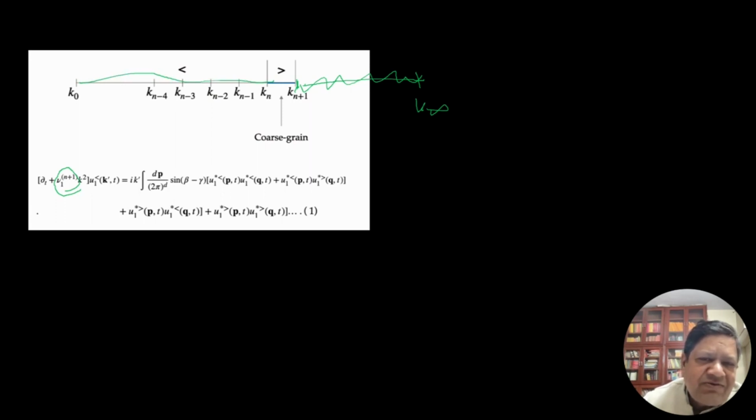I am interested to see what is the viscosity at Kn. These modes, I call them less variables, and this is greater variables. So I am going to average over this. Imagine this corresponds to 1 centimeter scale, and this corresponds to lower wave number, that means higher scale, 5 centimeter scale.